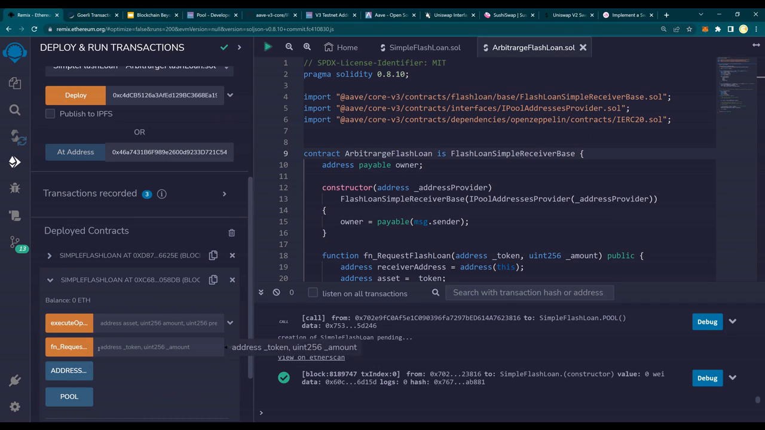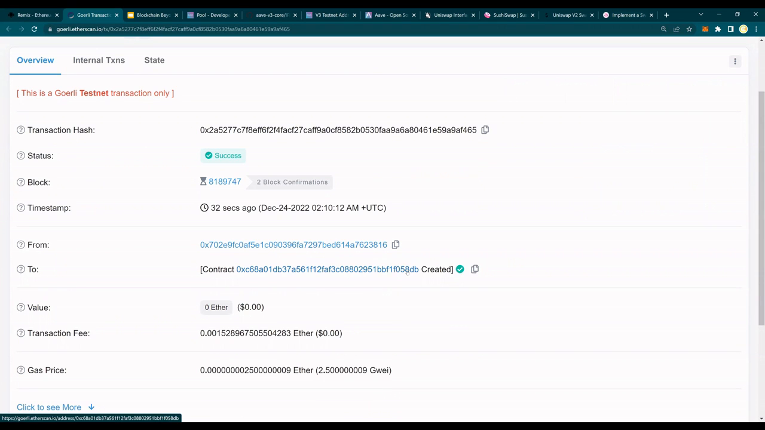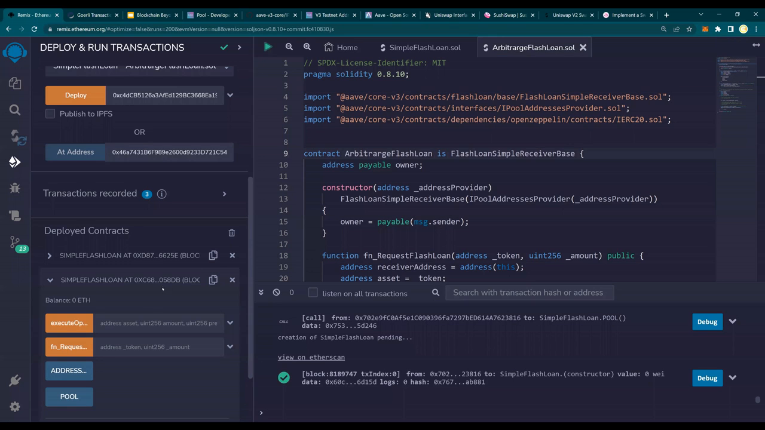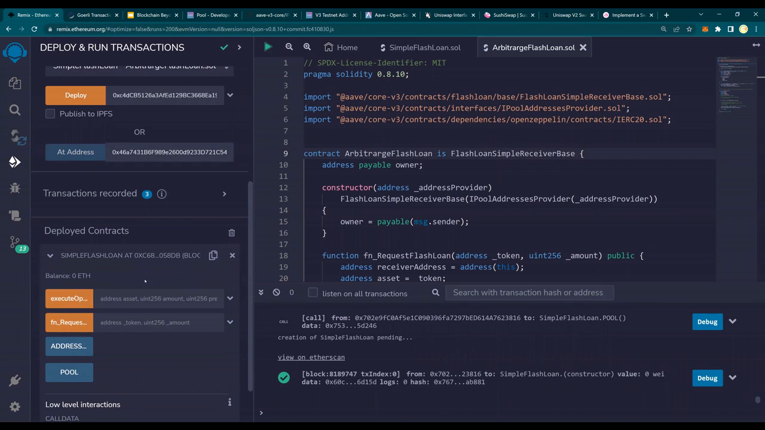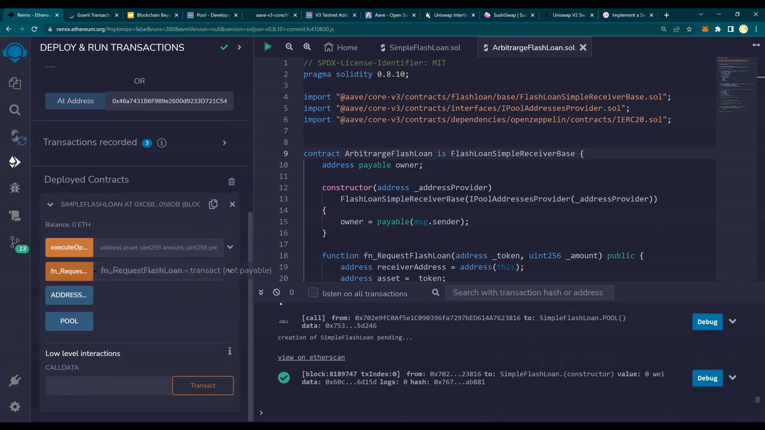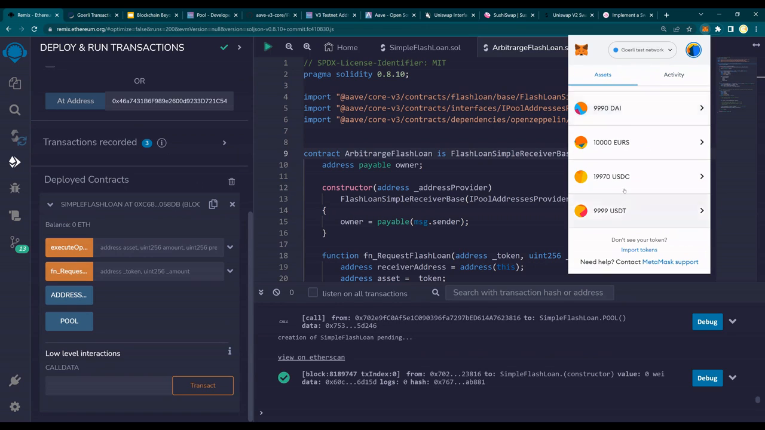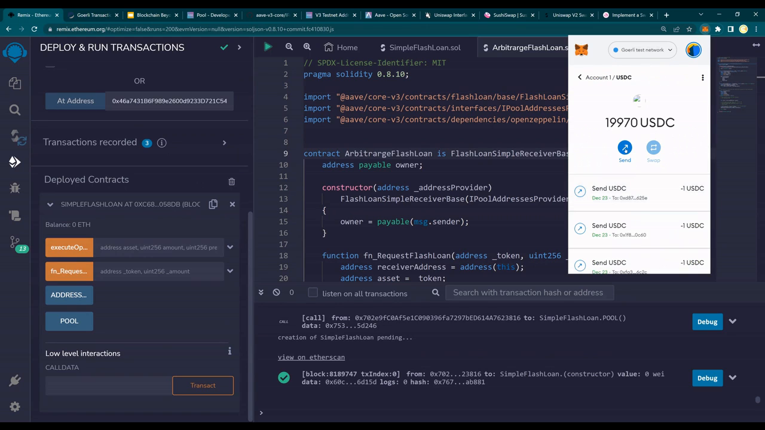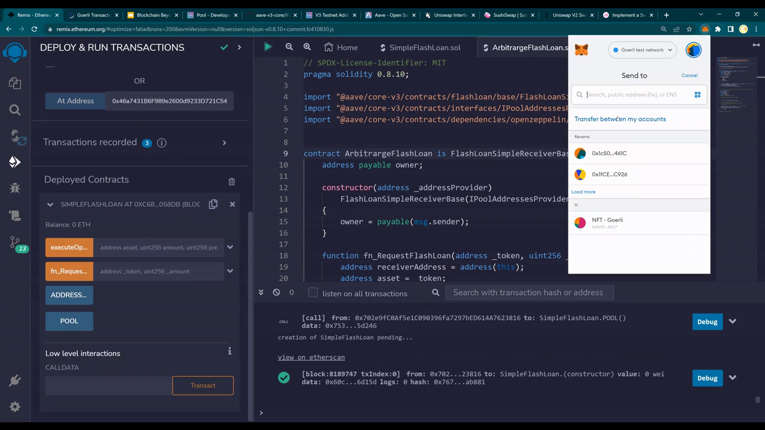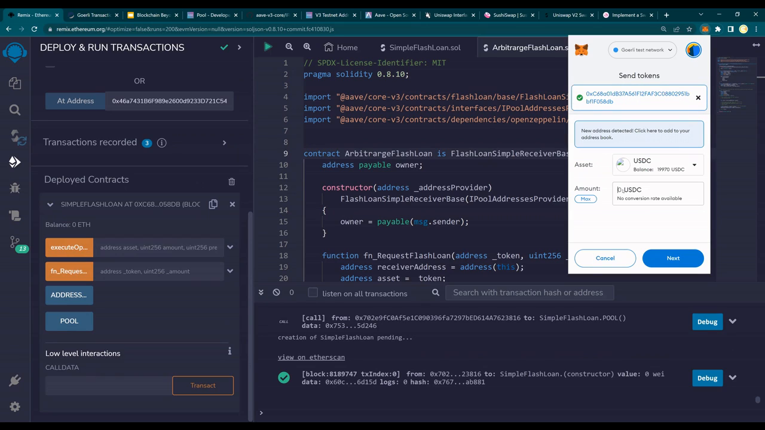This is the flash loan which was deployed. The reason I know it is because it's ending in 8 dB. Just to avoid confusion, I'm going to remove this. So this is 8 dB. Now, exactly the same thing. I'm going to copy and go to MetaMask and transfer 1 USDC to this particular contract.